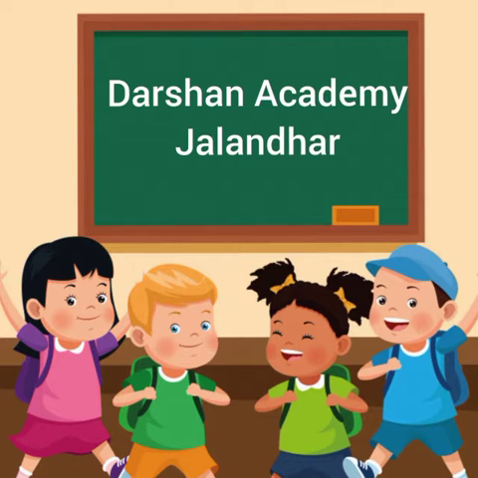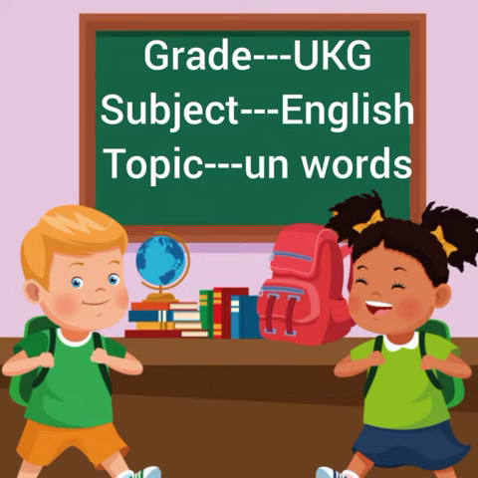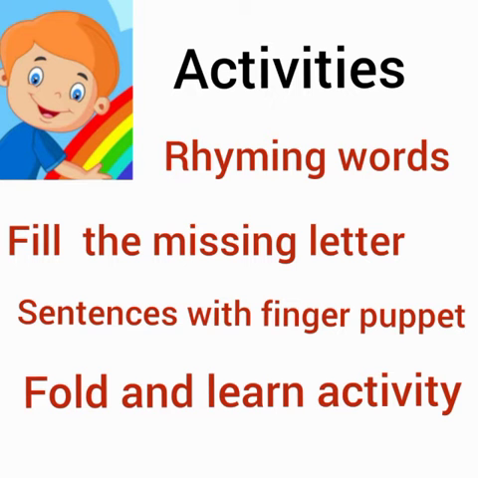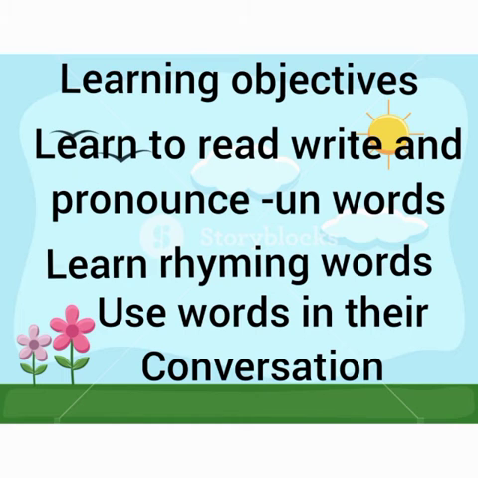Let's go to grade UKG and see what the students will learn. They will learn N words today and perform different activities: rhyming words, fill the missing letter, sentences with finger puppets, and a fold and learn activity. The learning objectives are to learn to read, write and pronounce N words, learn rhyming words, and use the words in their conversation.